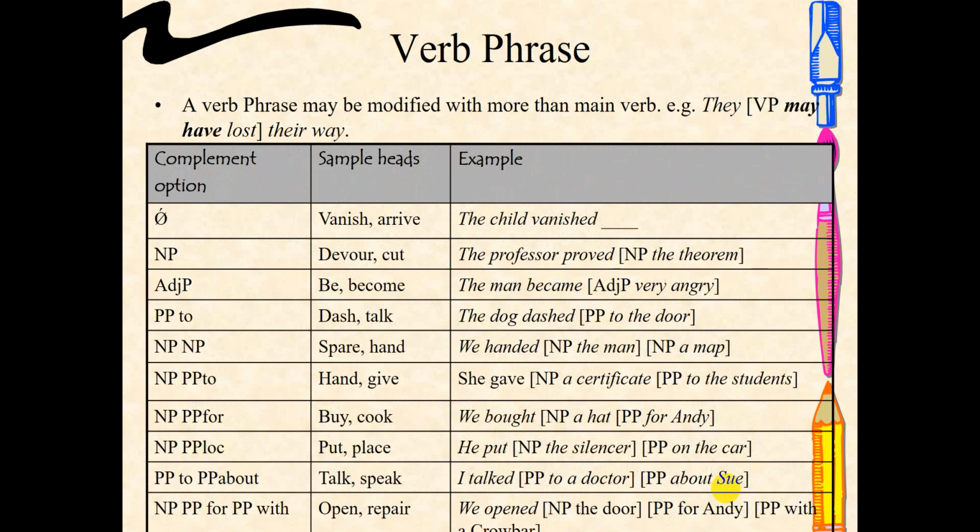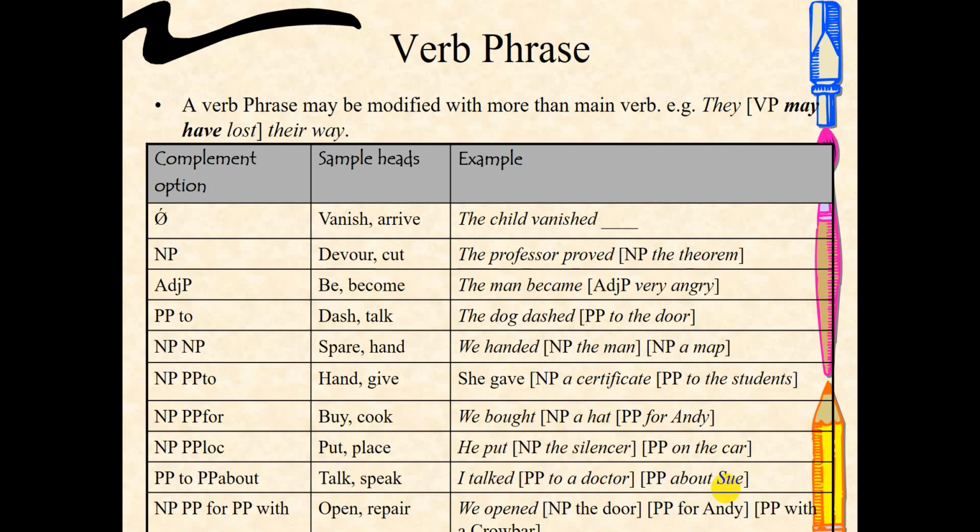Okay, to the second phrase, the verb phrase. The verb phrase is in the position of the predicate. Usually it starts with a verb. Okay, you may add a complement, but if you want to end the verb phrase, or if you want to end the sentence right after the verb, you can do that.